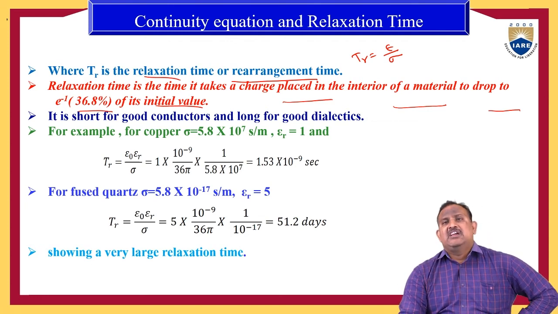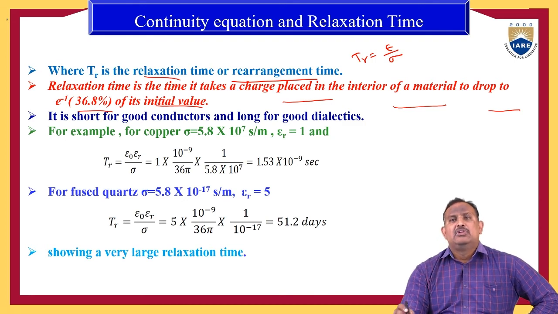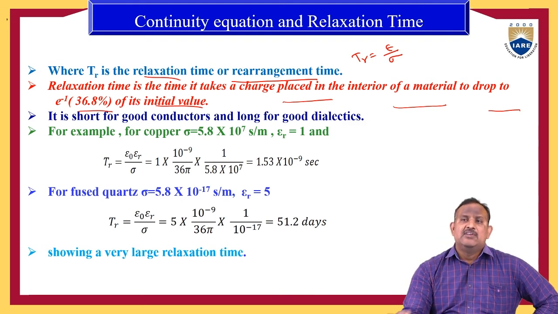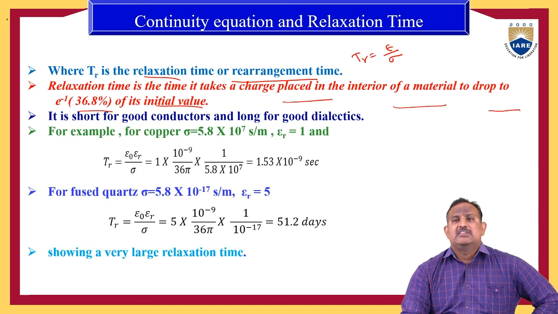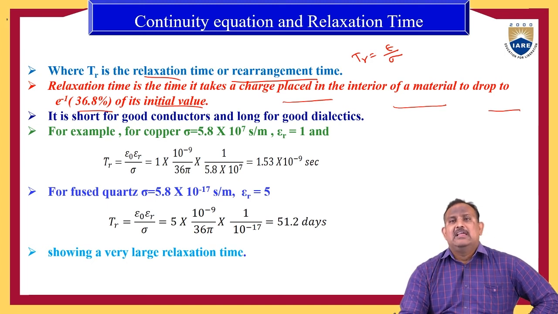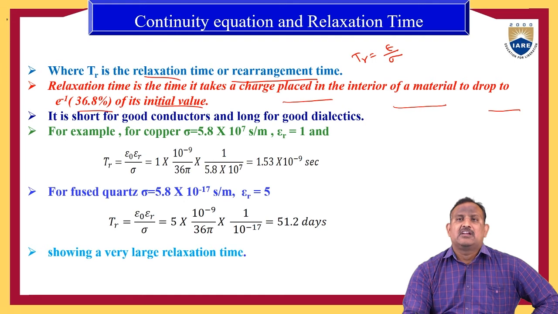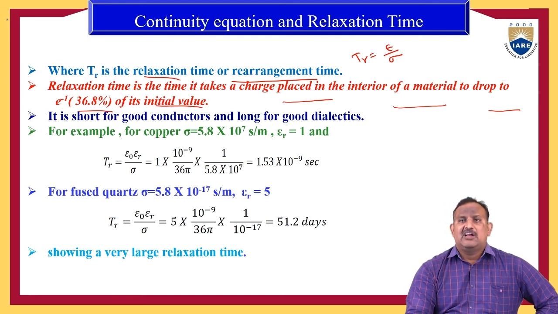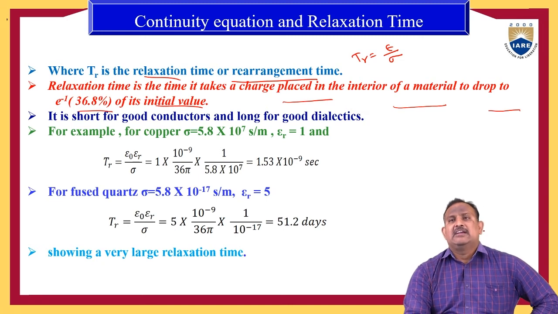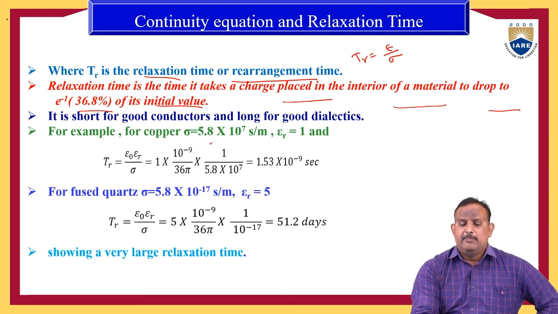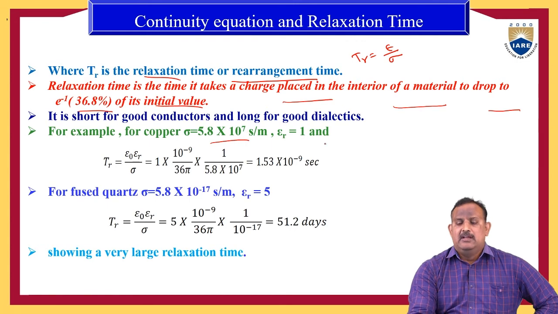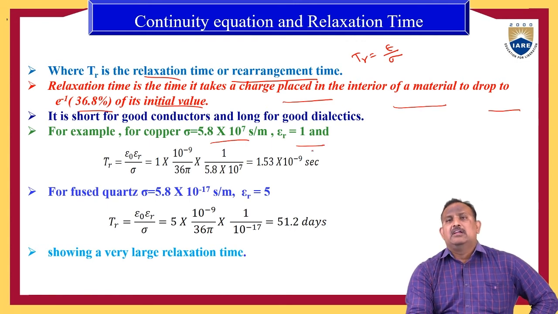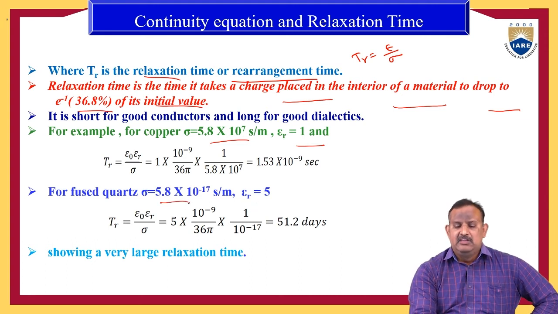The relaxation time is short for good conductor materials and long for good dielectric materials. As an example, consider copper, a good conductor, with conductivity sigma equal to 5.8 into 10 power 7 and epsilon r equal to 1, and quartz, a dielectric material, with conductivity 5.8 into 10 power minus 17.